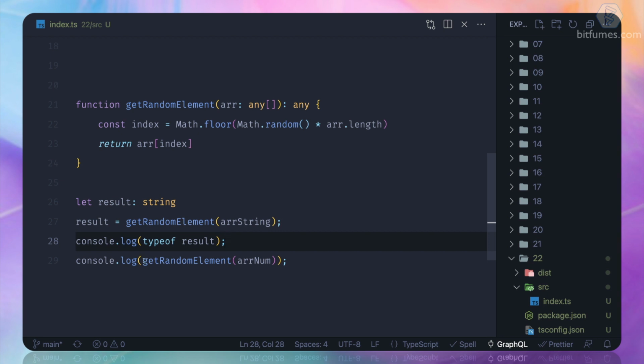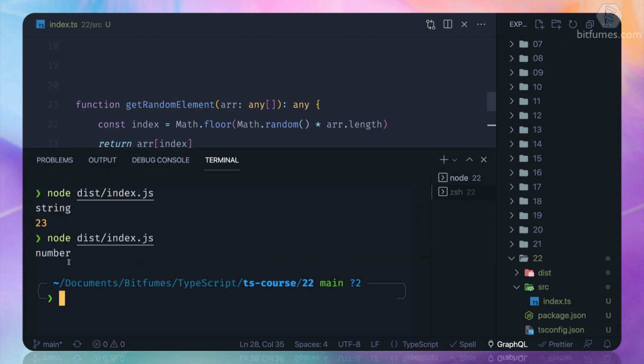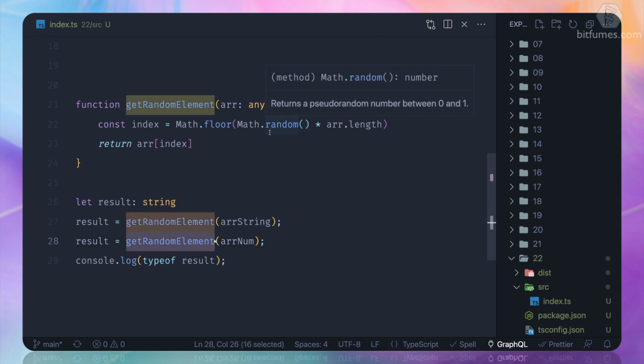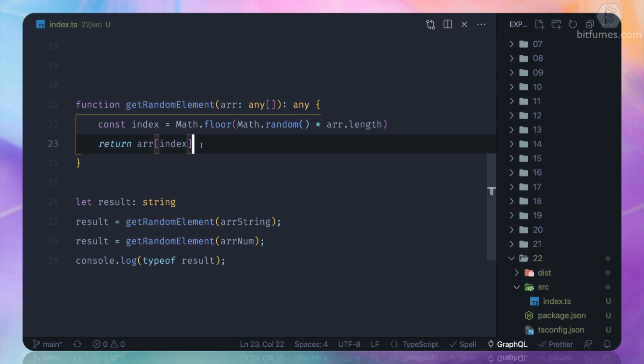That's easy. But what if I define result like here and then see, it's a number? Why? Because this getRandomElement returns any, which means TypeScript will infer that, hey, you are returning a number. That means the return type should be number. So the container or the variable will now change to the type of number from string. So this is not a good thing.